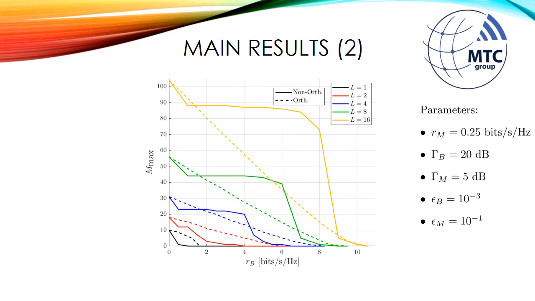Here we have a similar result with the same parameters, but now we set an mMTC data rate of 0.25 bits per second per hertz, and then we plot the maximum number of mMTC devices that can transmit simultaneously while still satisfying the reliability requirements of both services, and we plot this versus the eMBB data rate. And even though it's a different result, we also have the same conclusions from the previous figure. The more we increase the number of receiving antenna elements, the more advantageous the non-orthogonal slicing becomes when compared to the orthogonal slicing.